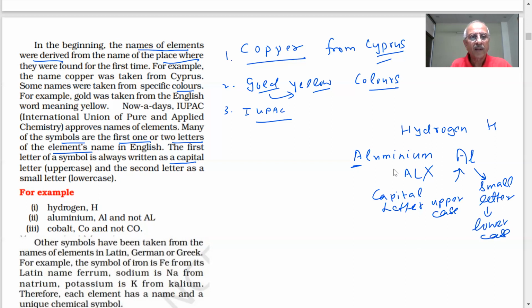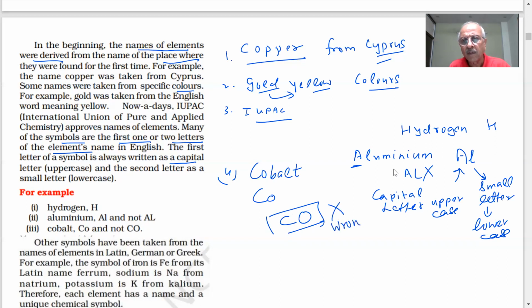If I have cobalt, students, how will I write cobalt? C is the first letter, capital, and the O will be small. If I write cobalt as capital C, capital O, is it correct? No, sir. Wrong. We can't write like that. So this is the way the symbols of the elements were designed after Dalton, when the IUPAC took over.